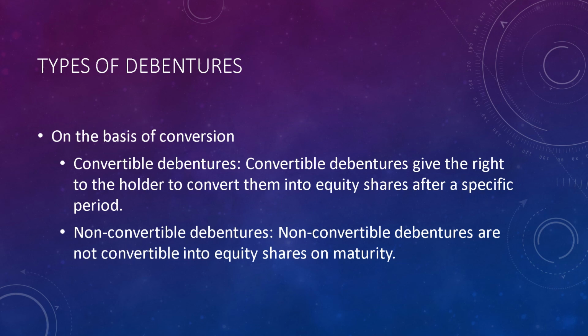The second category in the conversion is non-convertible debenture. We can understand here that this debenture cannot be converted into equity shares on maturity or at the time of payment. Means this debenture holder cannot become the owner of the company. This choice is not given to this debenture. That's why it is called non-convertible debenture.